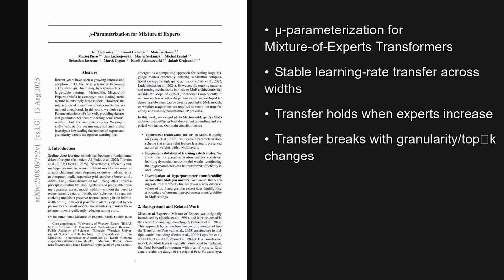Wrapping up, 2 takeaways stand out. First, µ-Parameterization makes learning rate transfer work across width, and even as the number of experts grows, saving costly retuning. Second, transfer breaks when granularity or top K routing changes, flagging a clear boundary. A router is the module that selects experts.